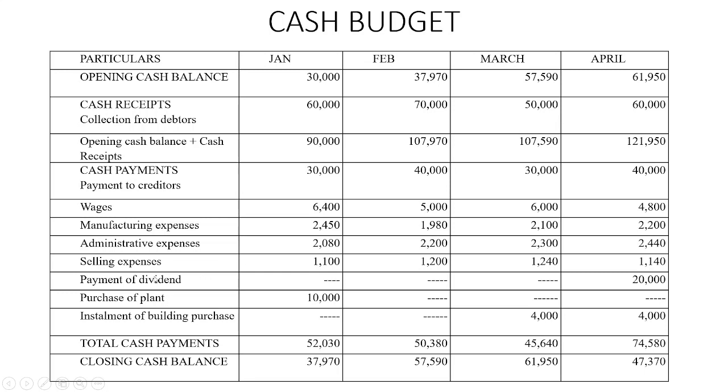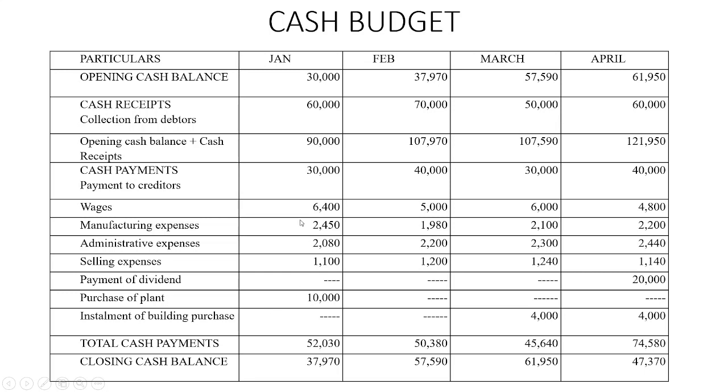Then we have other items which are only for few months but also they have to be written. That is payment of dividend, purchase of plant and installment of the building purchase. Payment of dividend, it's blank, it's not there in the month of January. Purchase of plant, we have 10,000 rupees payment, and the installment of building purchase, it's not there, dash.